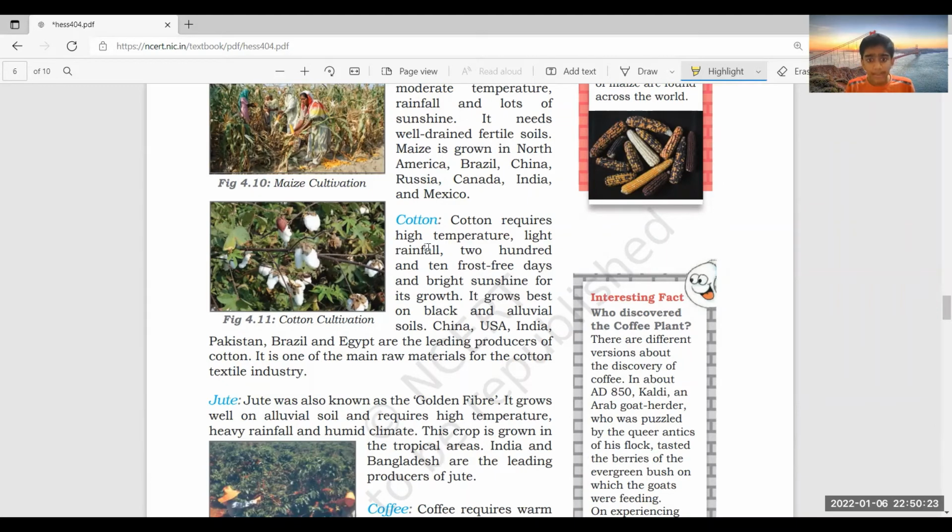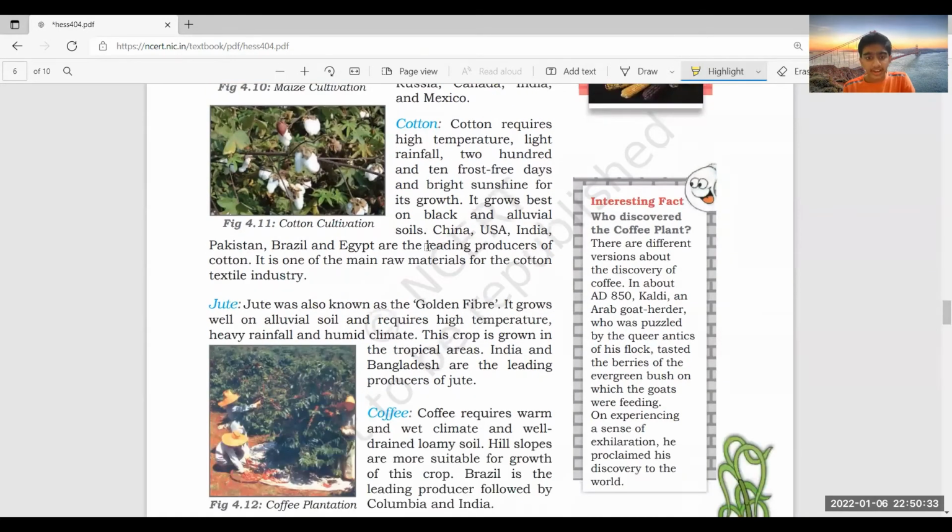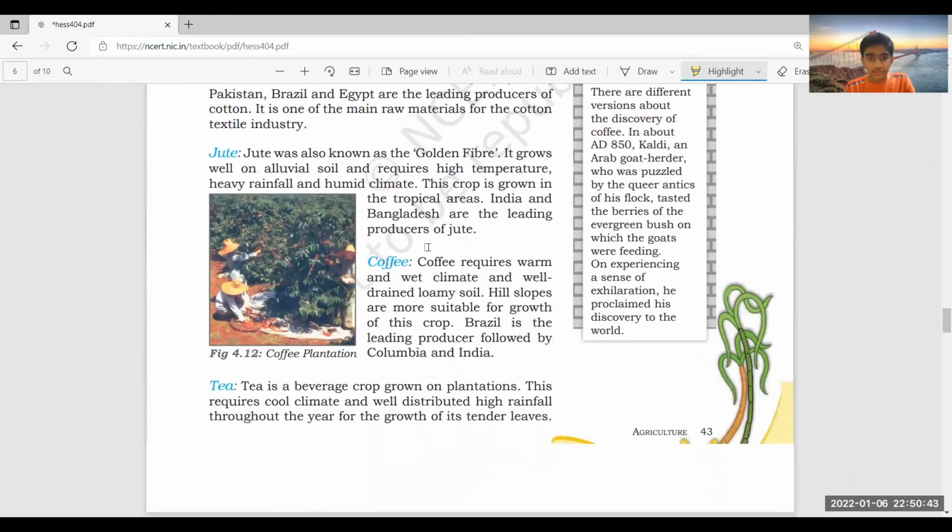And it is one of the main raw materials for the cotton textile industry. Of course, it's common that it's a raw material for cotton textile industries. And jute is also another fiber. It is known as the golden fiber. It requires high temperature comparatively to cotton. India and Bangladesh are leading producers of jute.